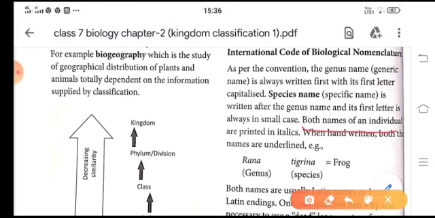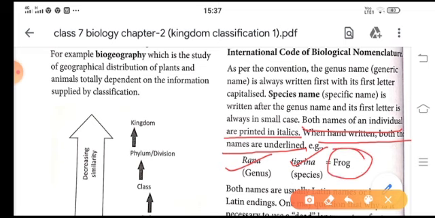Now, both names of an individual are printed in italics, but when they are handwritten, they should be underlined. Okay, like Rana tigrina. It is the scientific name of a frog. So Rana is the genus and the species is tigrina.